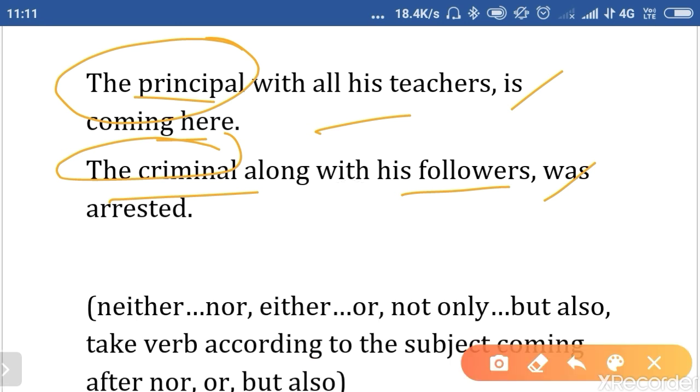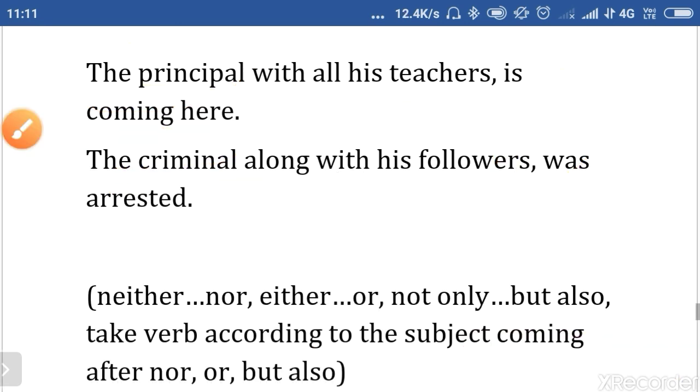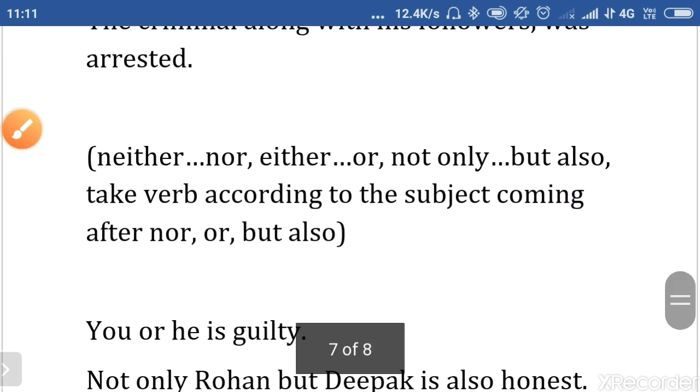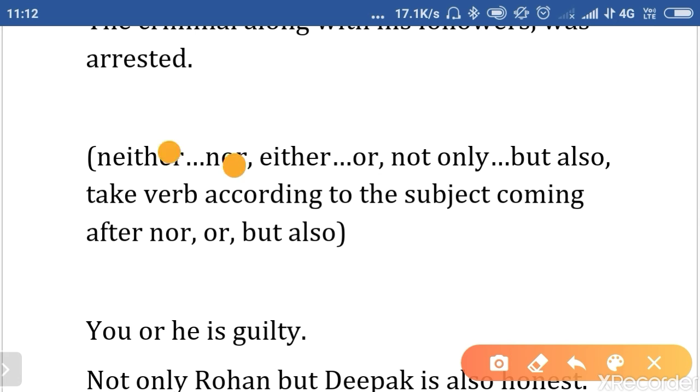The next one is neither, nor, either, or, not only, but also. They take the verb according to the nearest subject. In simple words, these conjunctions take the verb as per the nearest subject.